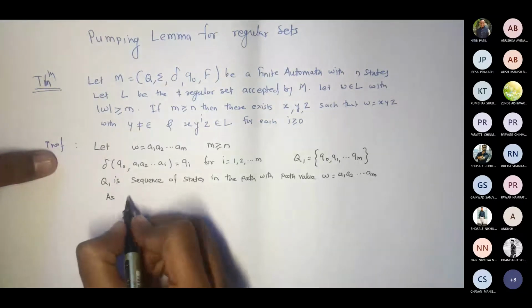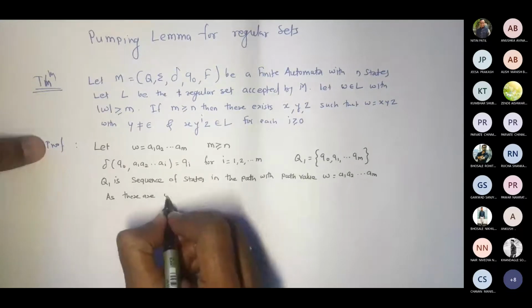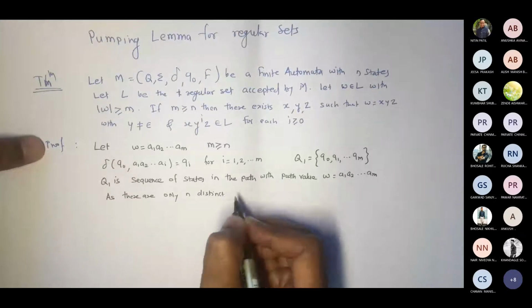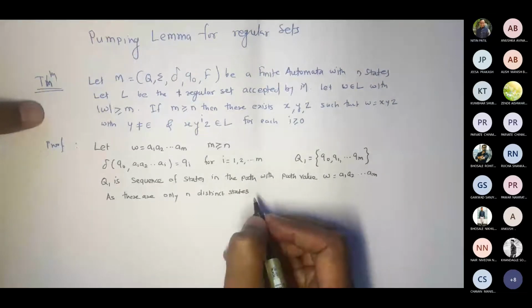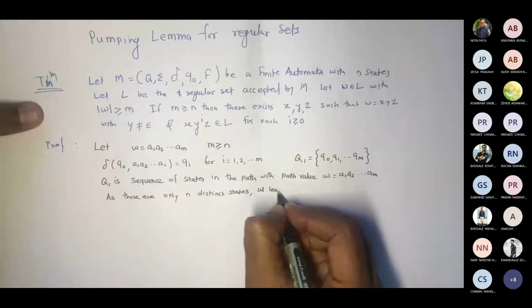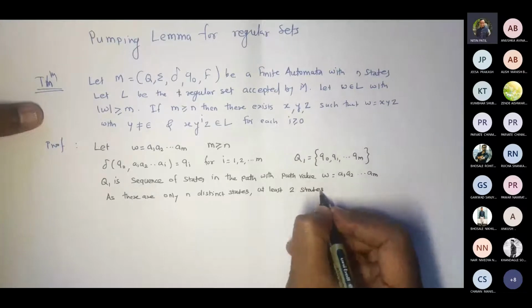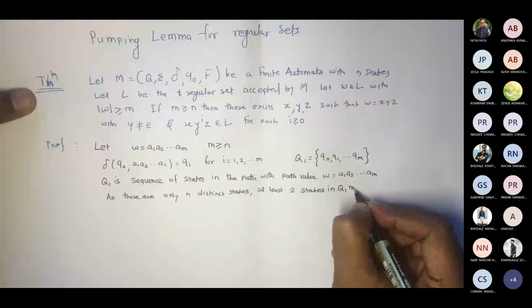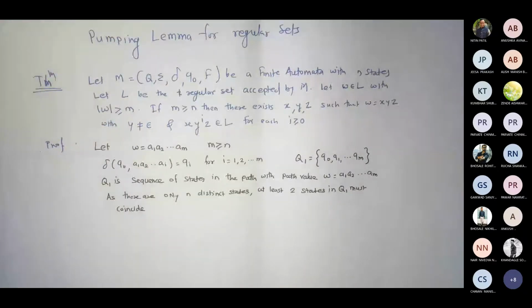As there are only N distinct, different states, at least 2 states in Q1 must coincide, correct?